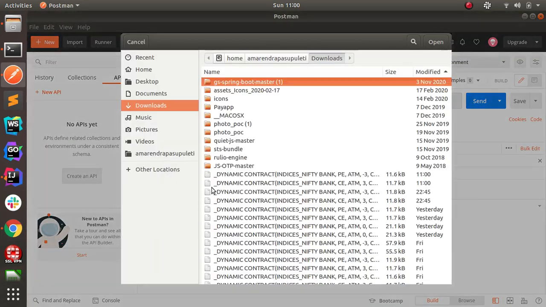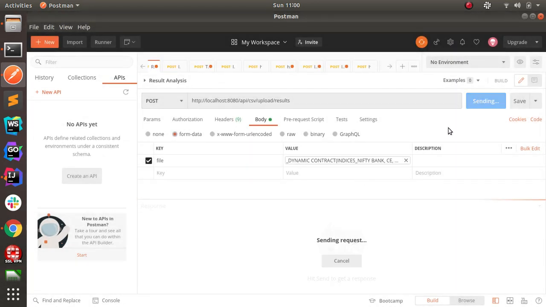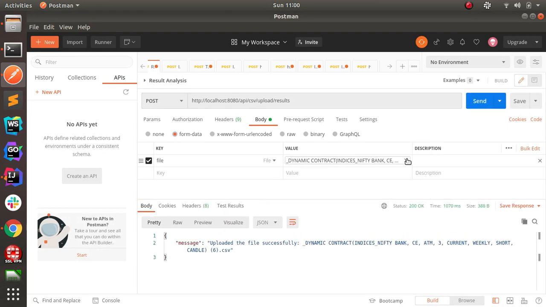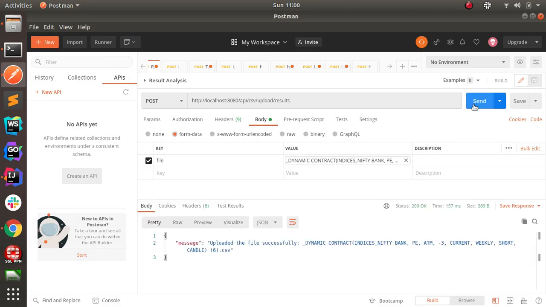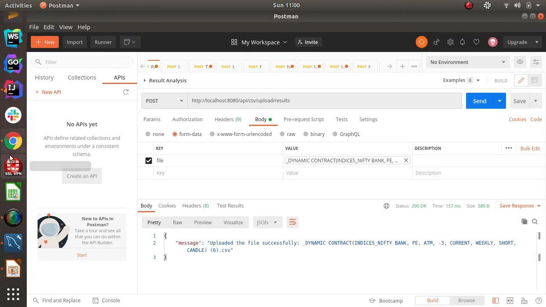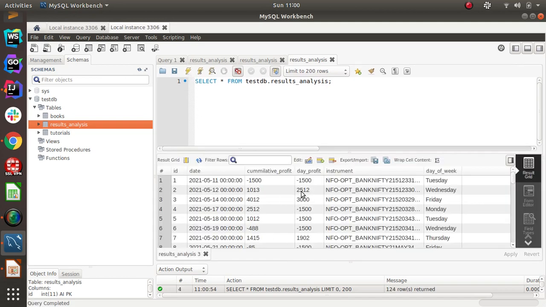We need to select the files. CE. I have inserted this data. Now I'm going to select PE. I have inserted both. So if you see, all this data came into my database with the day's profit already calculated, along with the day on which it occurred. Sometimes we may need to analyze based on the days, like on Thursday most of the strategies may not work.